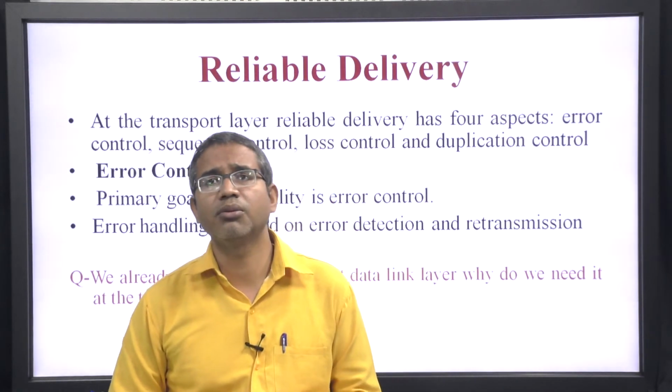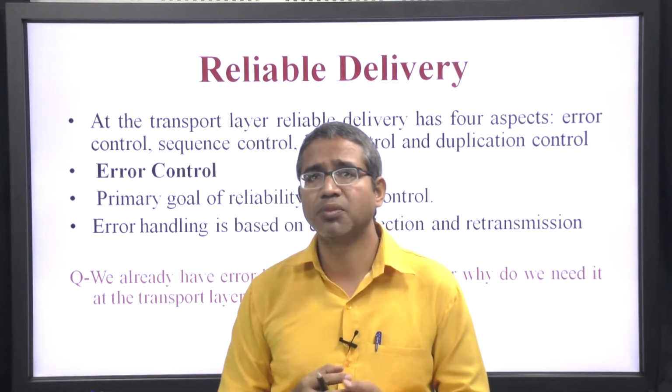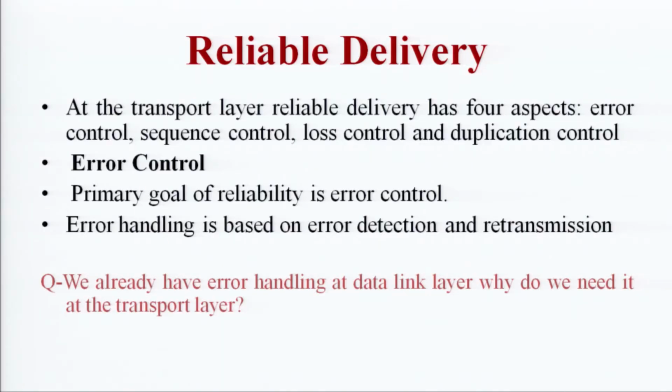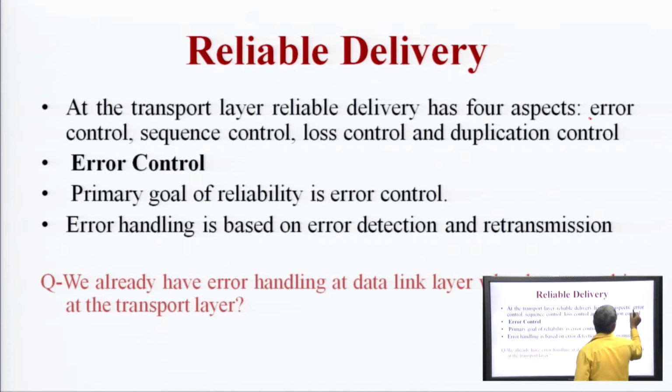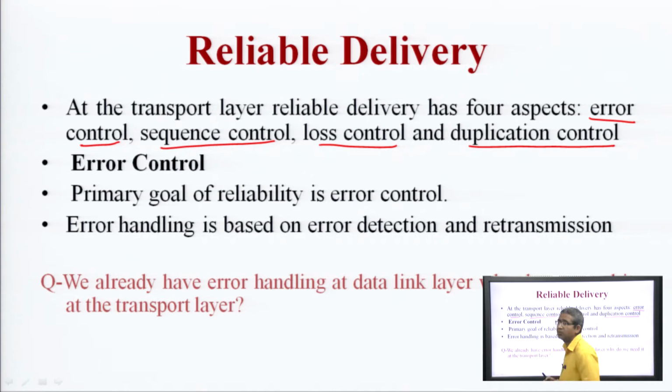Then the third aspect of the second functionality of the transport layer. First we have discussed end to end delivery, and then addressing. The third one is reliable delivery. At the transport layer, reliable delivery has four aspects: error control, sequence control, loss control, and duplication control.